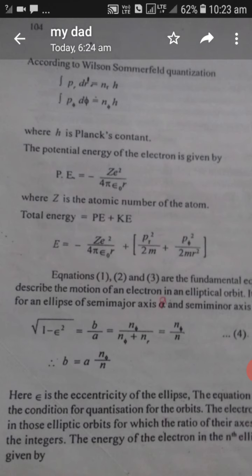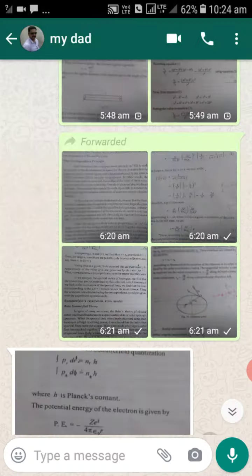Then the energy of the electron can be written as E_n equal to minus m Z² e⁴ by 32 π² ε₀² into (2π by n_φ h) the whole square into 1 minus ε². This you want to study. Then we know that root of 1 minus ε² will be equal to n_φ by n.